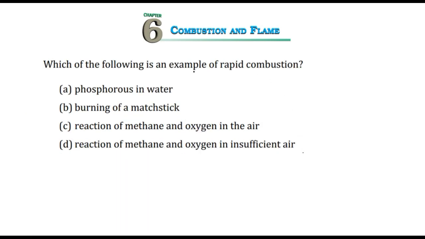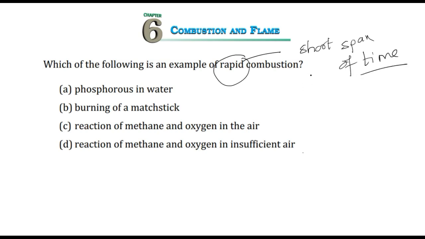Next question. Which of the following is an example of rapid combustion? Okay, rapid. Rapid means combustion which happens in a short span of time. Okay, and more heat is generated. Phosphorus in water. So in water, phosphorus doesn't burn itself, because water doesn't allow phosphorus to get to its ignition temperature, which is around 30 degrees.